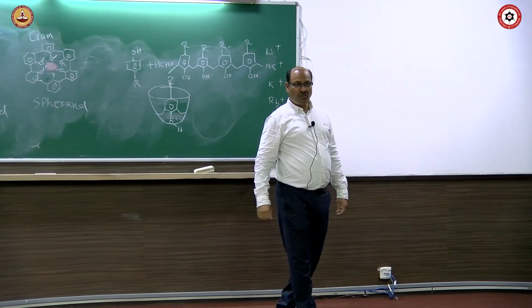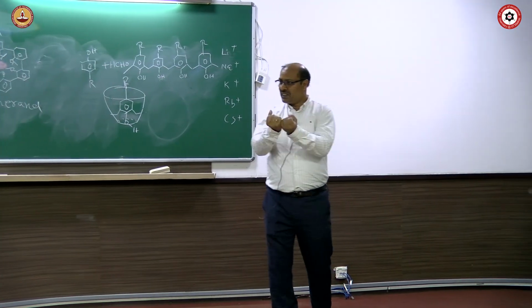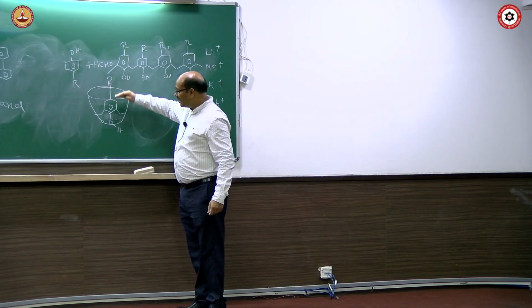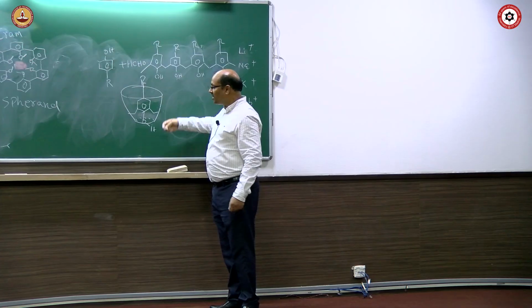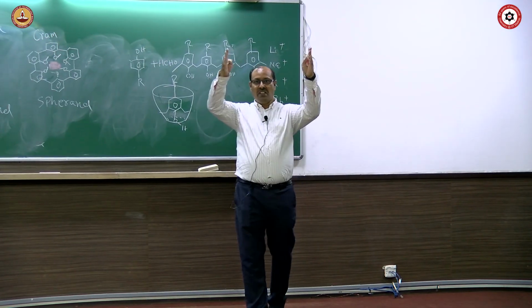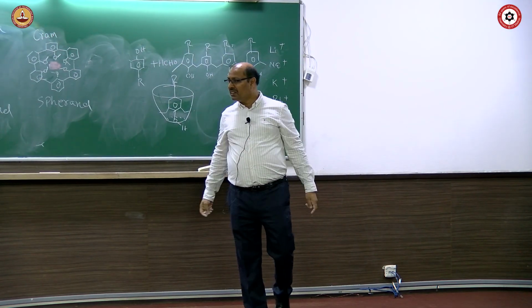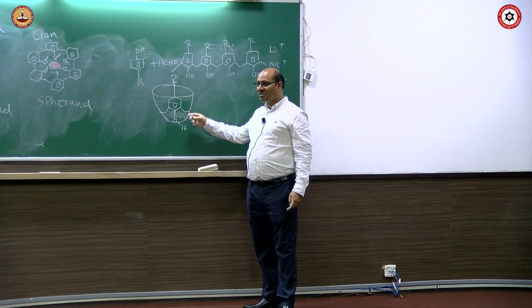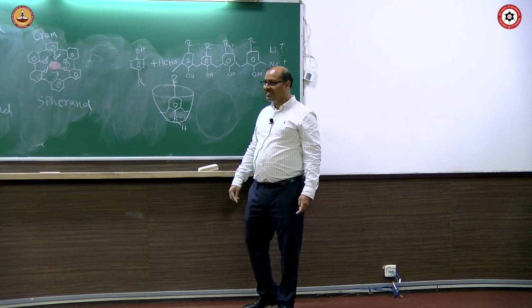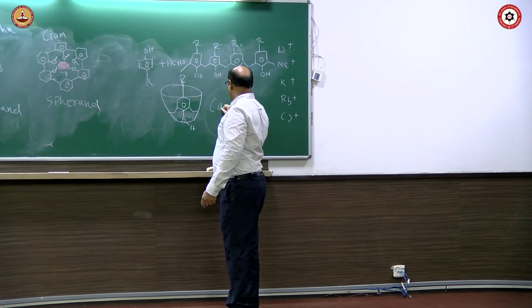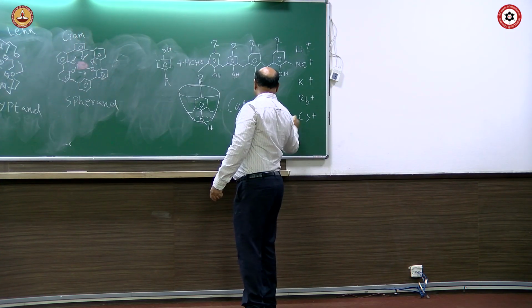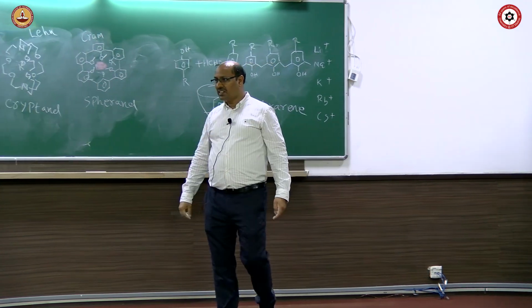Four such units go in a cyclic manner, and this side you see is wider, this side somewhat narrow. It's not like a parallel cylinder, it's a little bit conical. Have you heard about or ever seen this kind of structure? This is called calixarene.